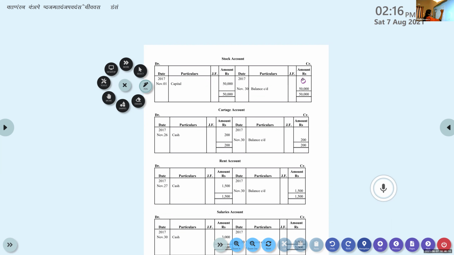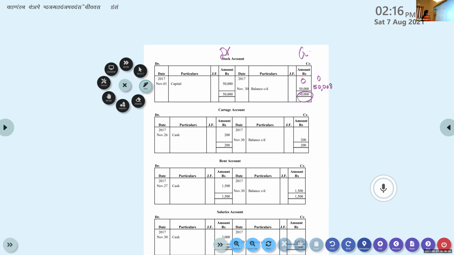0 minus 50,000 or 50,000 minus 0, it is 50,000 only. What you need to do? We are bringing the debit amount column and credit amount column equal. Here the value is 0 and in order to make it 50,000, we should have 50,000 here.